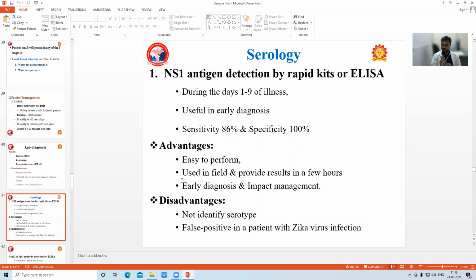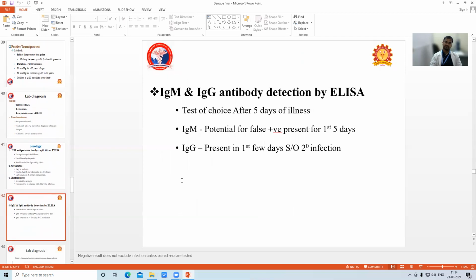If NS1 is negative during the first 5 days, the child probably does not have dengue. Specificity is 100%, so negative means no dengue. The advantage is that it is easy to perform, and we can get a result in a few hours. Early diagnosis always has an impact on good management. The disadvantage is that we cannot identify the serotype. Also, a false positive can occur if the patient has Zika virus infection.